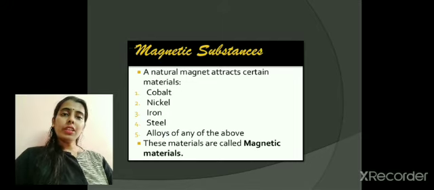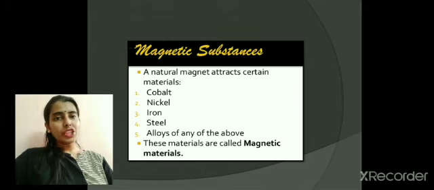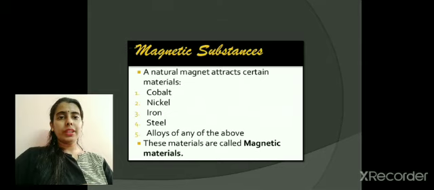Then we have learned about the properties of magnet. Similar poles repel each other and opposite poles attract each other. Poles cannot be separated, they always exist in pairs. If you break a magnet, then you will get smaller magnets, but each magnet will have both north and south poles. This much for today.